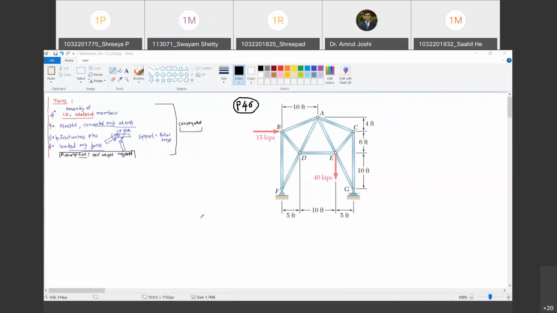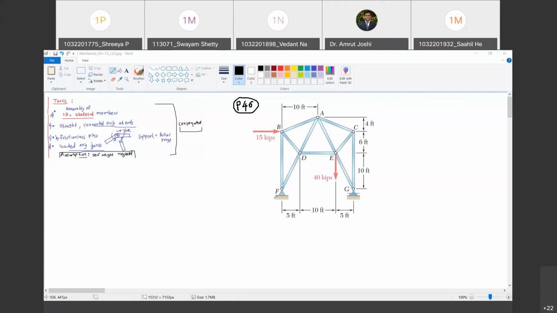Okay. Now let's march ahead. Now, what is the consequence of that? What is the consequence of a structure satisfying all these conditions, of a structure being a truss, is what we will discuss immediately. And for that matter, we will look at problem number 46. Are you with me? Yes, sir.